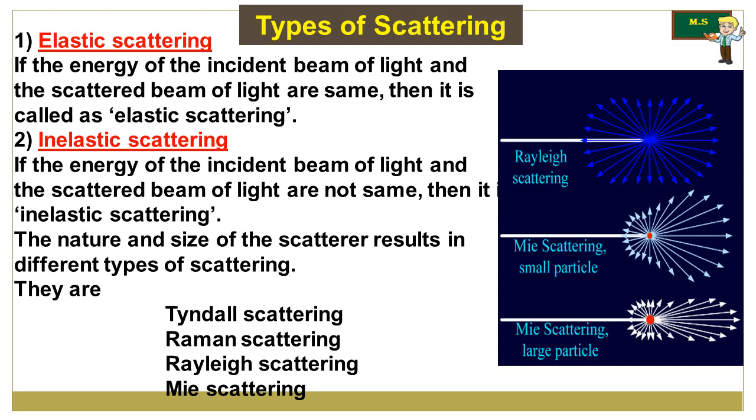In inelastic scattering, the energy of the incident beam of light and the scattered beam of light are not the same. The nature and size of the scatterer result in different types of scattering. There are 4 types: Tyndall scattering, Raman scattering, Rayleigh scattering and Mie scattering.